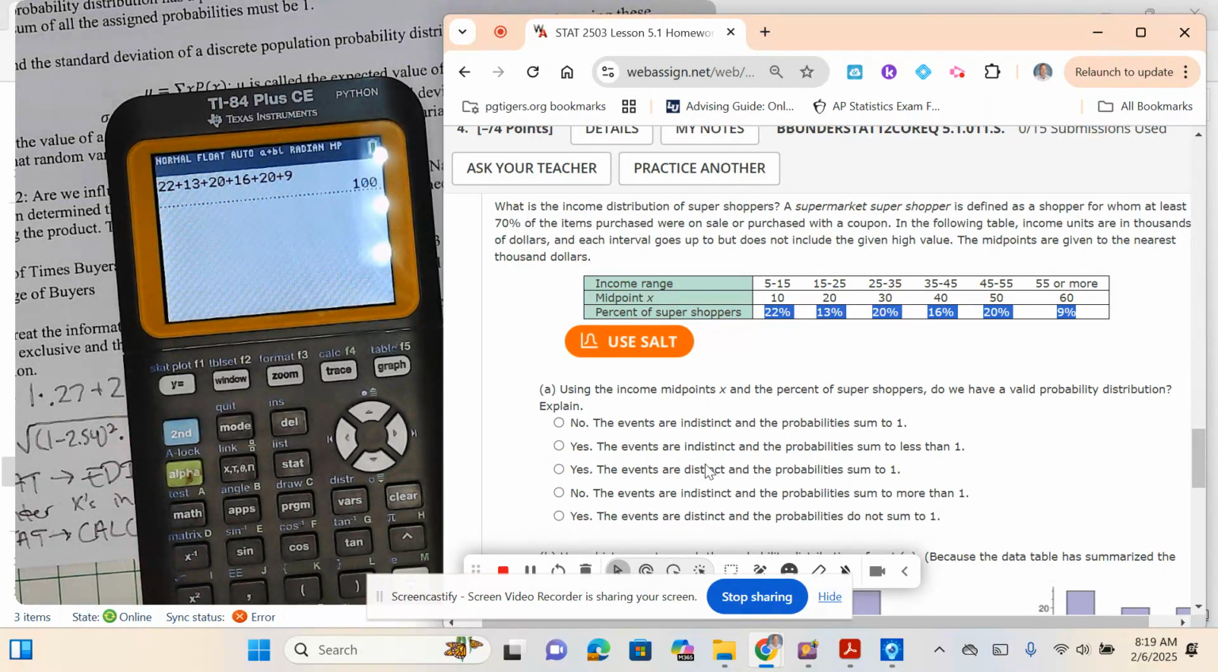Yes. Now the other thing is these events are distinct. What does that mean? Each one is different, like each income range is different. So you have to fall into one of those distinct categories.